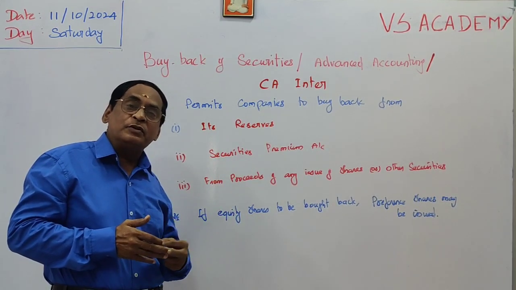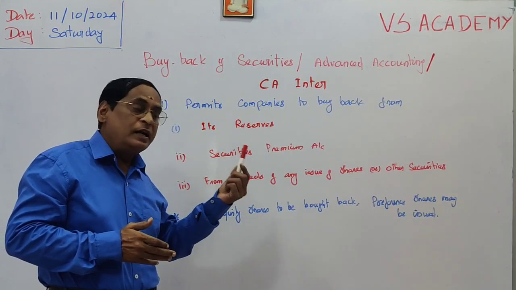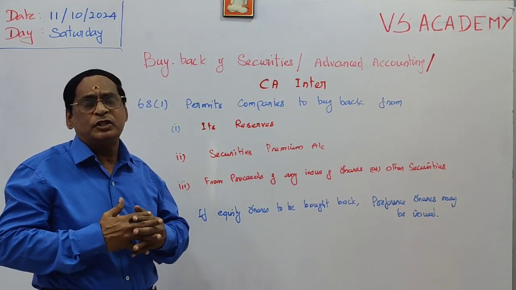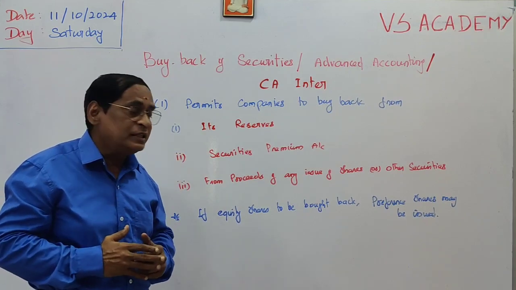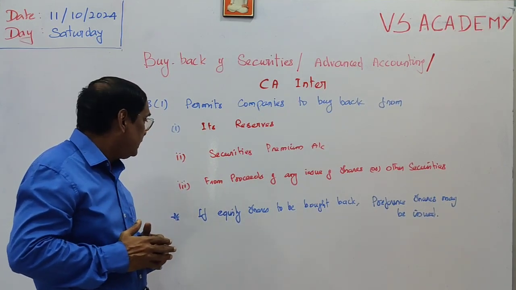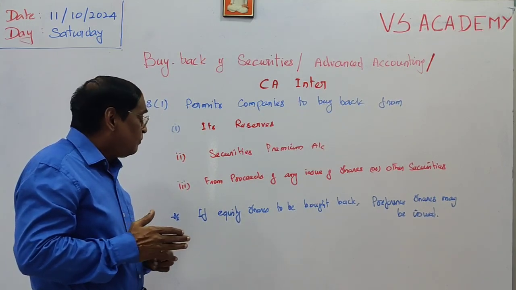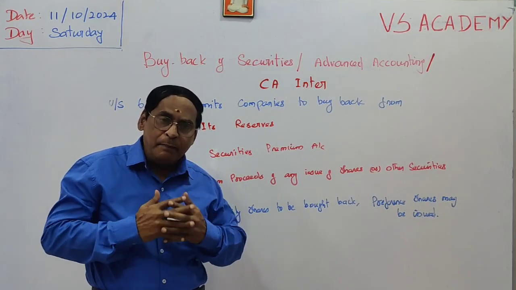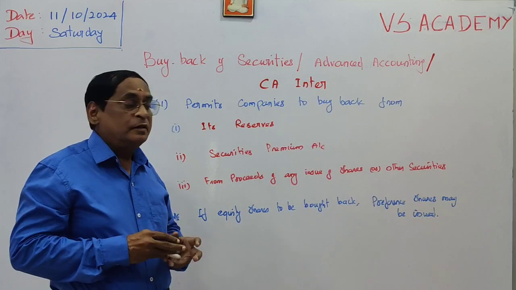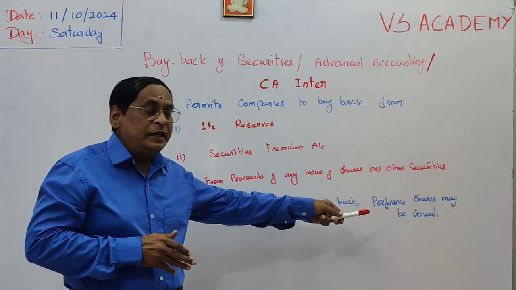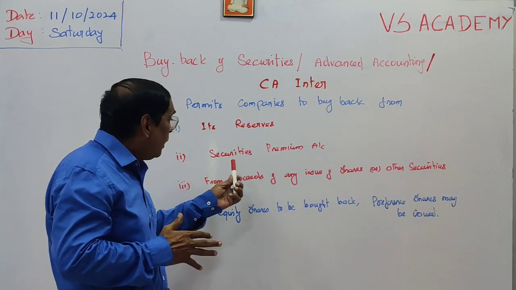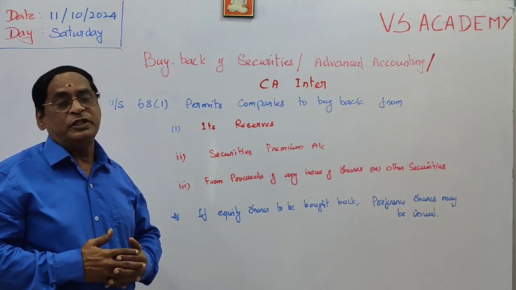There are so many reserves: revaluation reserve, general reserve, capital redemption reserve, security premium, and so many others. So we must check whether there are sufficient reserves within our company. Apart from that, for example, if you are going to buy back our equity shares, we may issue preference shares to the extent of the money needed for buyback of our equity shares.